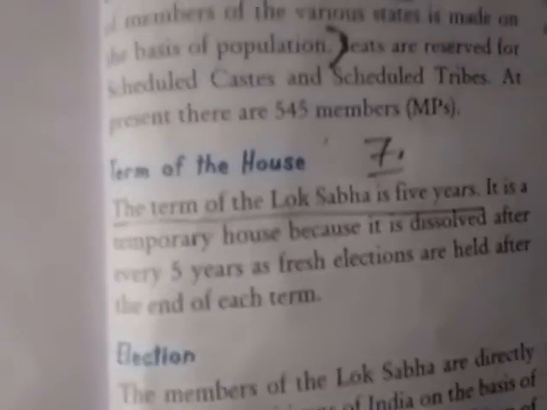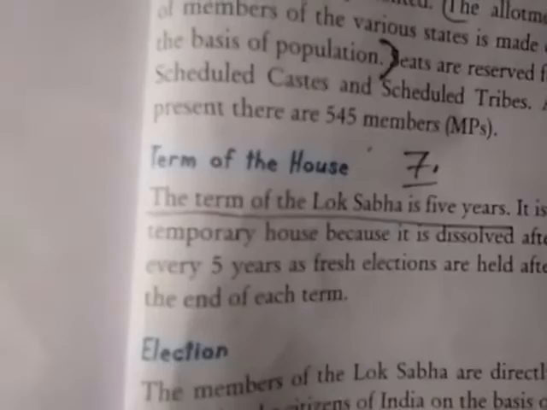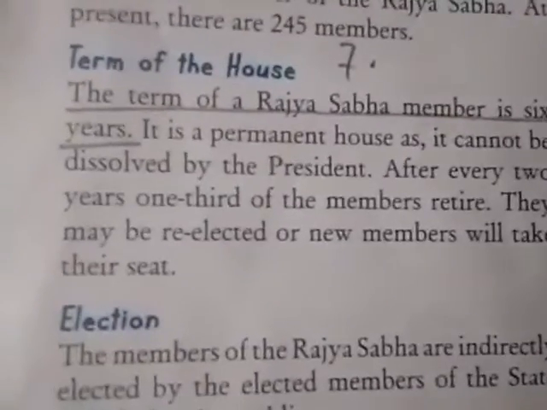Seven number, answer what is the term of both the houses. The term of Lok Sabha is 5 years. The term of Rajya Sabha is 6 years.